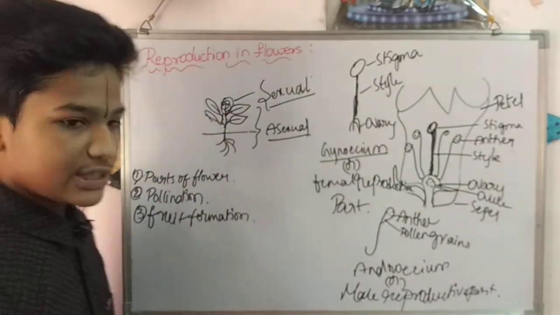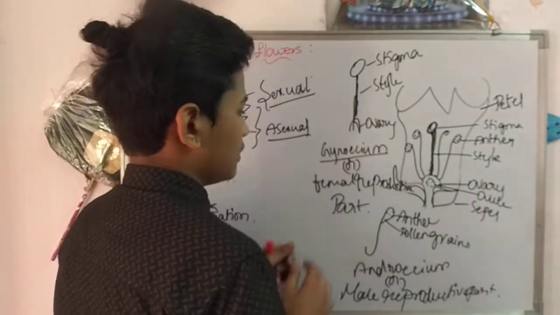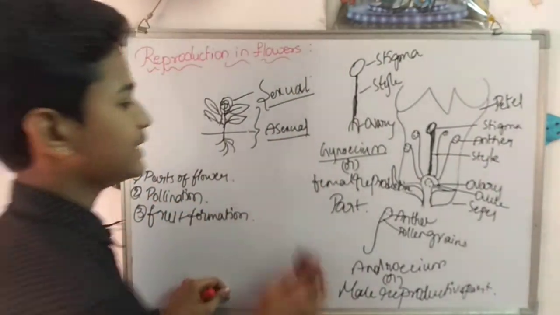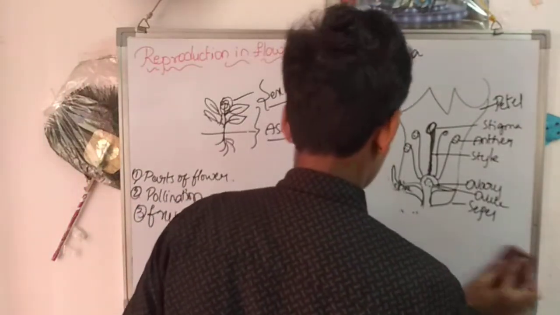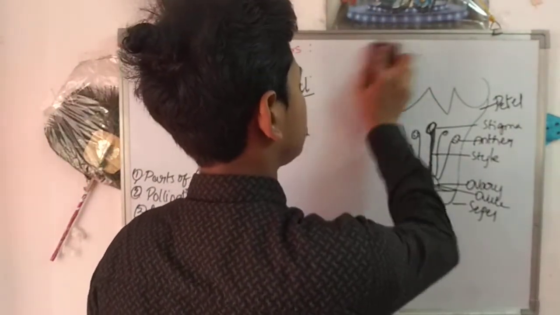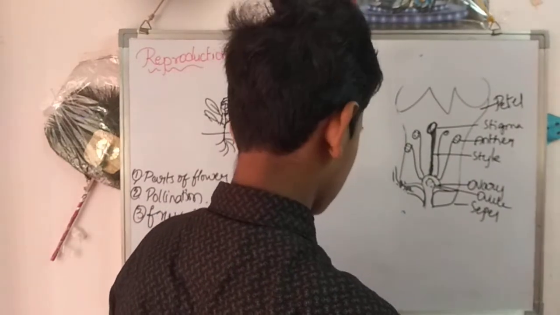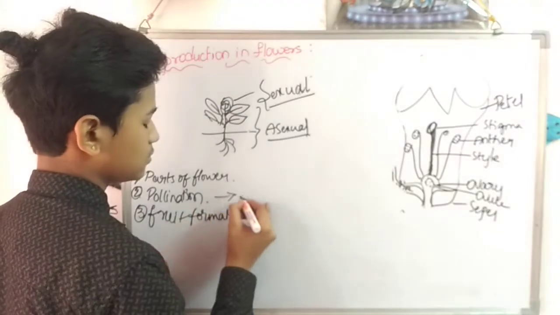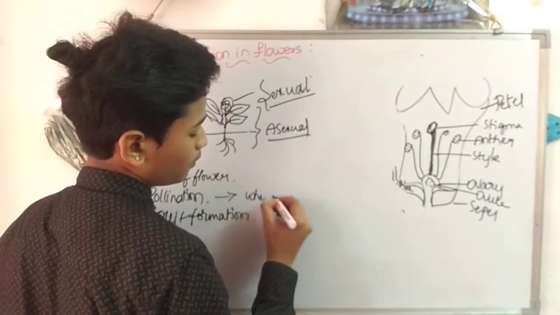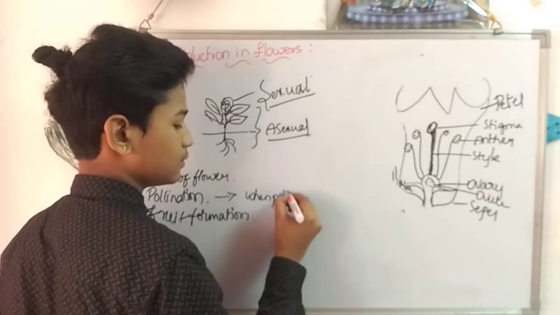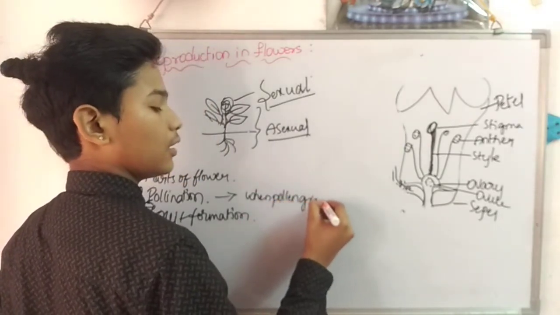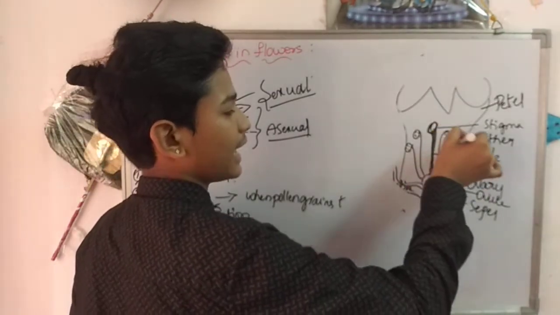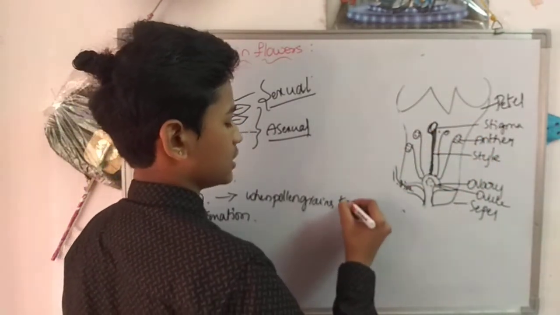The next one is pollination. First we will see the definition of pollination. When pollen grains transfer from the anther to the stigma, it is known as pollination.